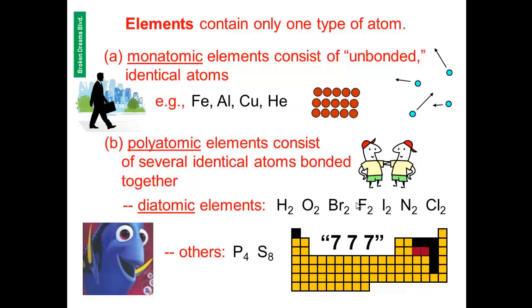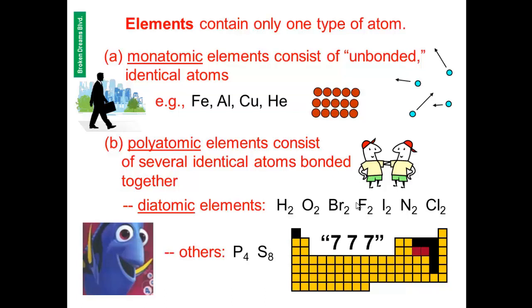And elements contain only one type of atom. Elements could be monoatomic elements, polyatomic elements, and allotropes. Monatomic elements consist of unbonded identical atoms, such as Fe iron, Al aluminum, Cu copper, and He helium. And mono means one.